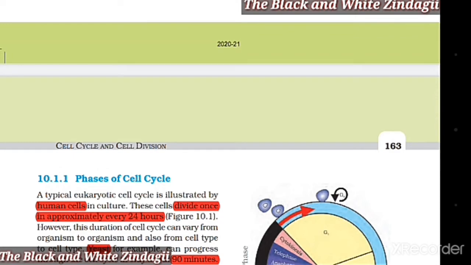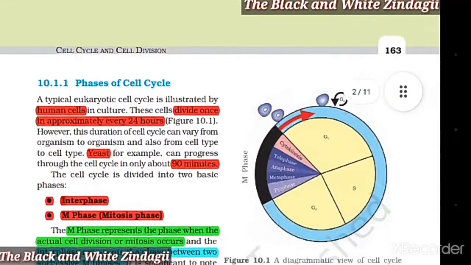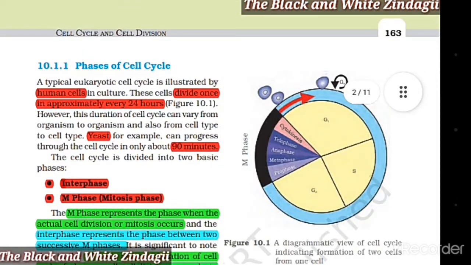10.1.1 Phases of cell cycle. A typical eukaryotic cell cycle is illustrated by human cells in culture. These cells divide once in approximately every 24 hours. However, this duration of cell cycle can vary from organism to organism and also from cell type to cell type.